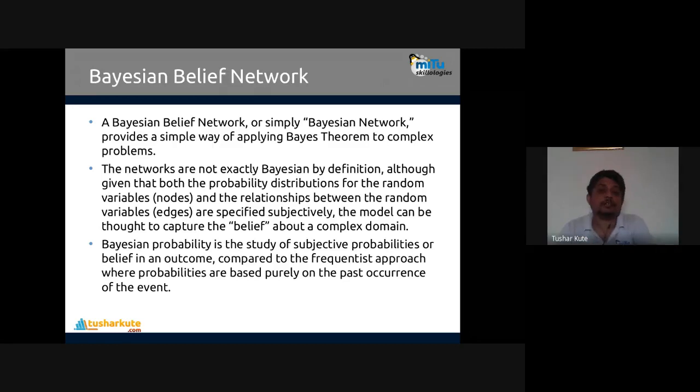I believe that this dependency is there. Okay. Basically, that's what they are called as the belief network. So Bayesian probability is a study of subjective probability or belief in an outcome compared to the frequentist approach. We'll talk about that. In the frequentist approach, probabilities are based purely on the past occurrence of the event. Exactly. Past occurrence of the event. We are using that idea, these probabilities are identified.